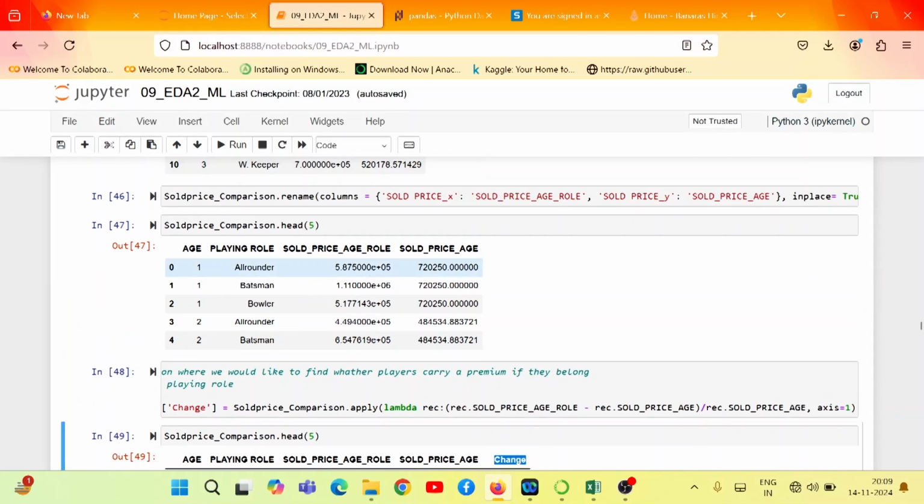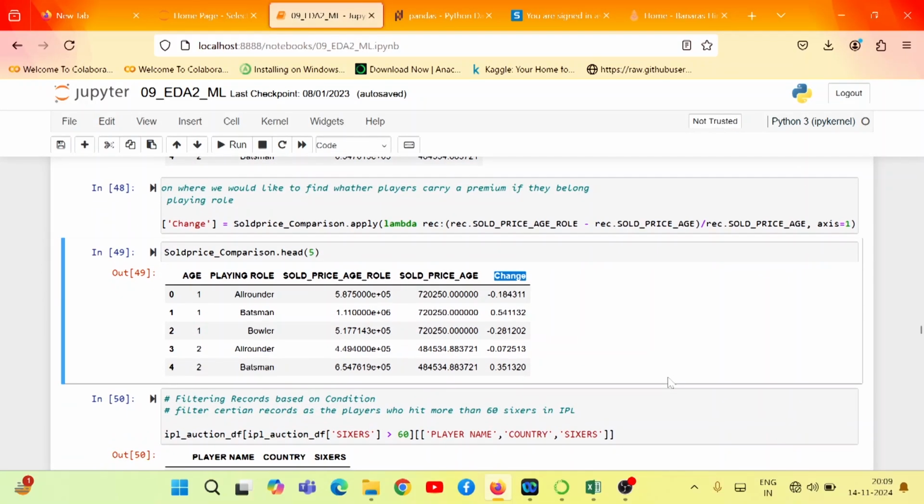This, sold_price_age_role, minus sold_price_age, divided by the average sold price of all the players in the age category, right? That is the idea which we want to do. So by this change column, we can create it.